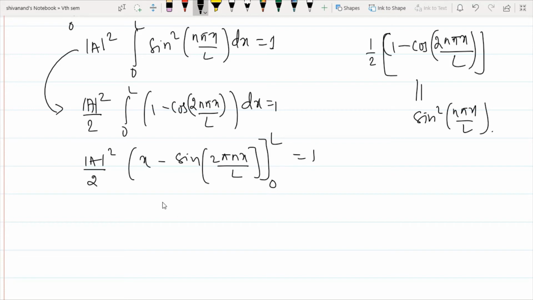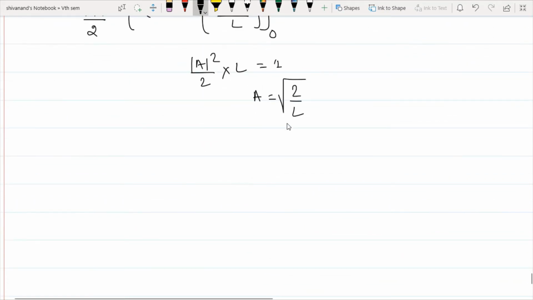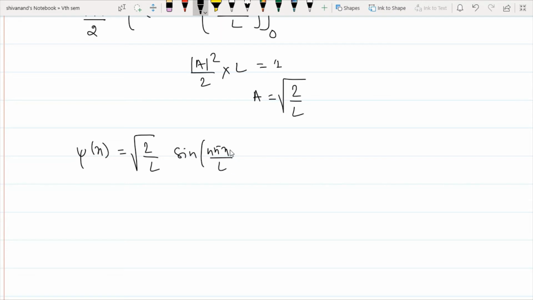After substituting and solving, I will get mod A square by 2 into L, that is equal to 1. Then A becomes square root of 2 by L, right? So if I substitute this A value in the above wave equation, psi of x is equal to square root of 2 by L sine n pi x divided by L.